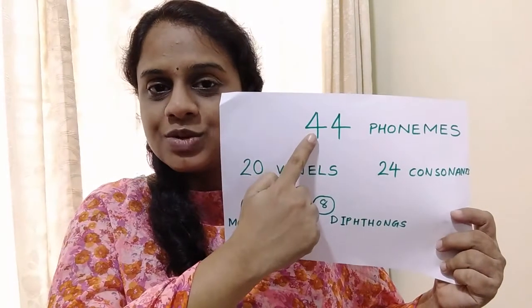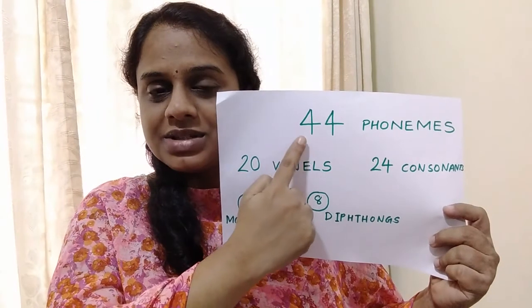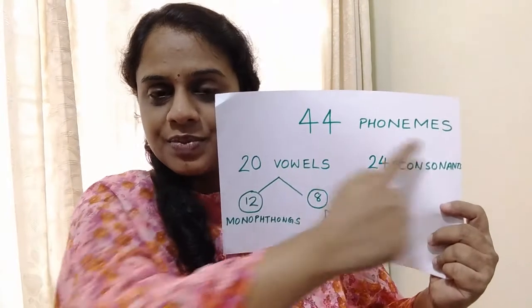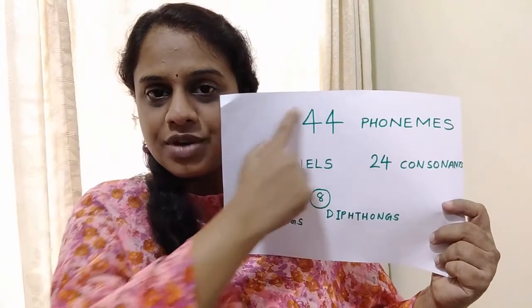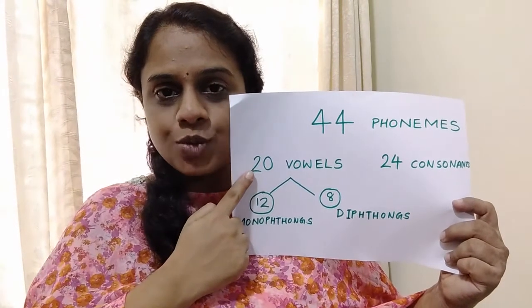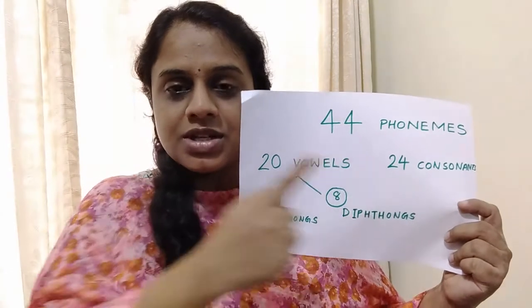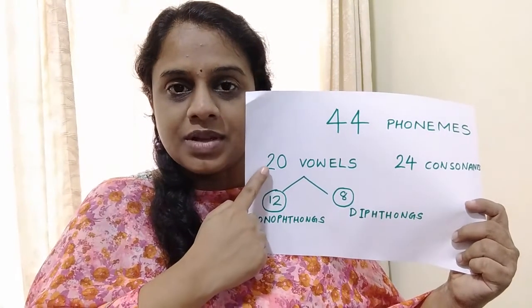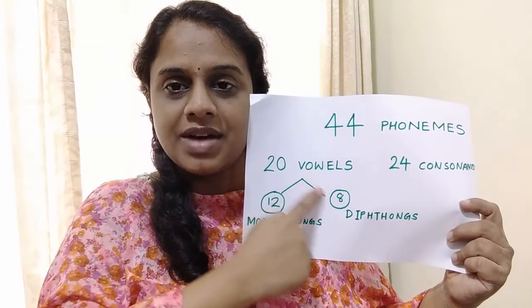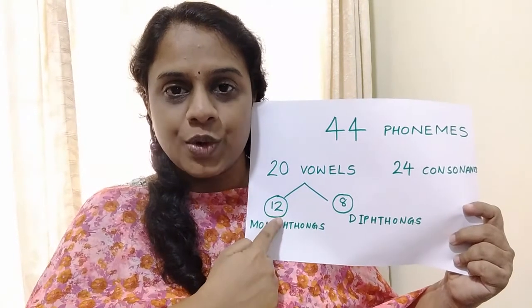So today we have tried a discussion on speech sounds, and there are altogether 44 speech sounds in English, or the linguistic term for speech sound is phoneme. Among the 44 speech sounds or 44 phonemes, we have 20 vowel sounds and 24 consonant sounds. So we begin with the discussion on 20 vowel sounds. They are further subdivided into two categories: 12 monophthongs and 8 diphthongs. So in this class we have tried to learn monophthongs in detail.